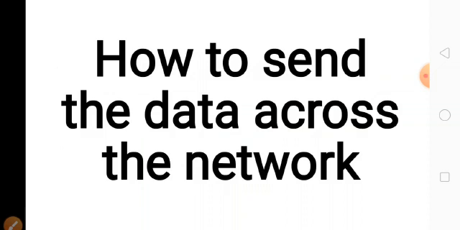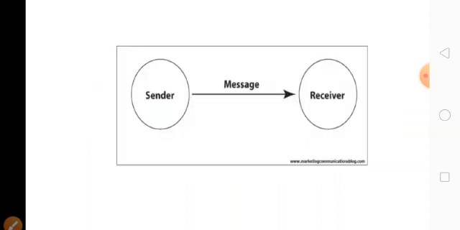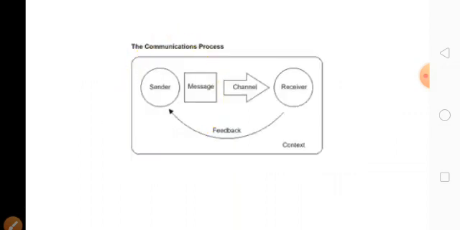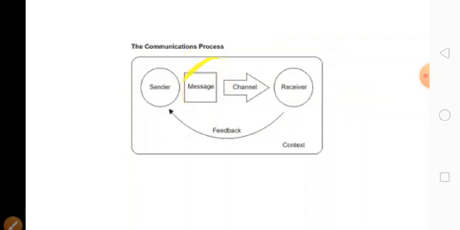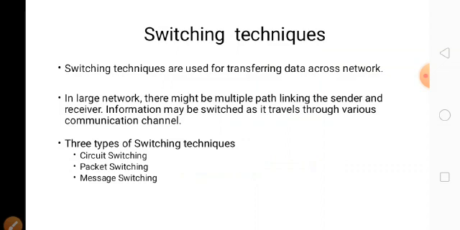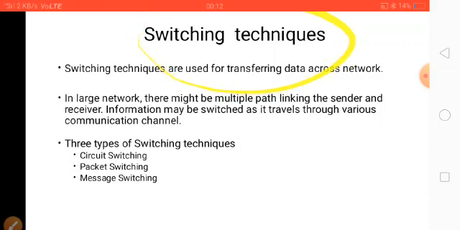Next, the purpose of the network is to send the data from one place to another place. How to send the data across the network is the big question. To send the data, we need a sender and we need a receiver. Not only sender, we need a message as well as the channel. The message is sent through this channel to reach the receiver. To send this data from sender to receiver, we need some techniques which are nothing but switching techniques.